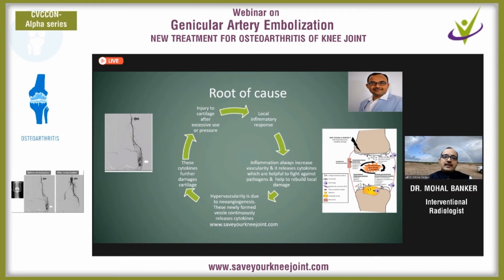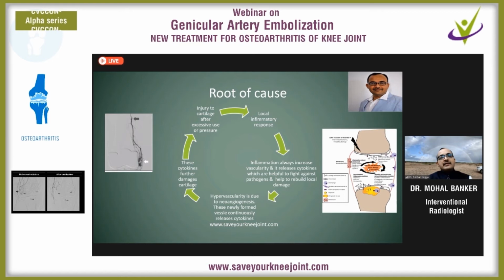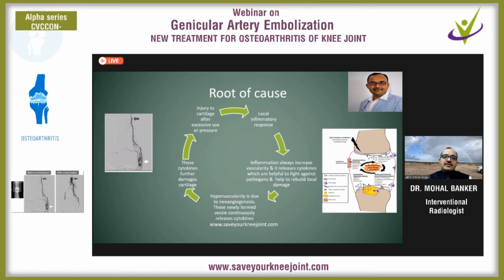So what happens is that first cartilage damage occurs, and because of the cartilage damage, this inflammatory process starts within the body. And when the inflammatory process starts, the body releases cytokines. These cytokines are of two types. One helps in rebuilding the tissue, and the other cytokines are just the opposite, helping to destroy the tissue or the pathogens.